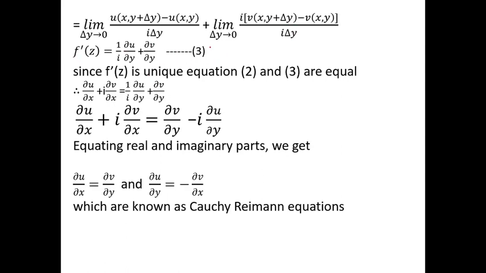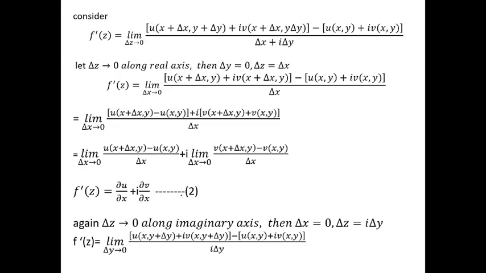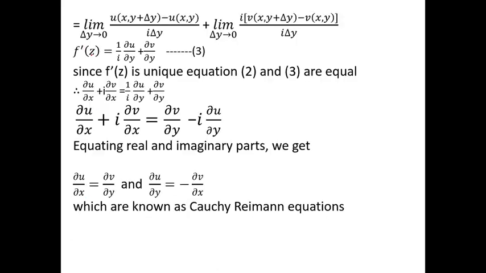From 2 and 3, the LHS is the same, because the LHS in equation number 2 is f'(z) and in equation number 3 also the LHS is f'(z). Therefore, if the LHS are the same, then we equate the RHS of 2 and 3. The RHS of equation 2 is ∂u/∂x plus i ∂v/∂x, which is equal to the RHS of equation 3, 1/i ∂u/∂y plus ∂v/∂y. Now comparing the real part and imaginary part.